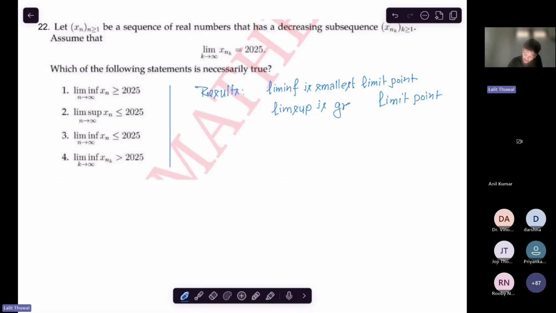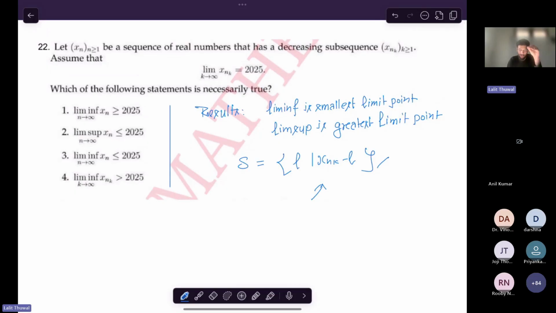What do I mean? If you collect all the limit points of a sequence in a set, such that there exists a subsequence which converges to L, roughly speaking, then the supremum of this set is the limit supremum and the infimum of this set is the limit infimum. So we know that 2025 is a limit point of x_n.